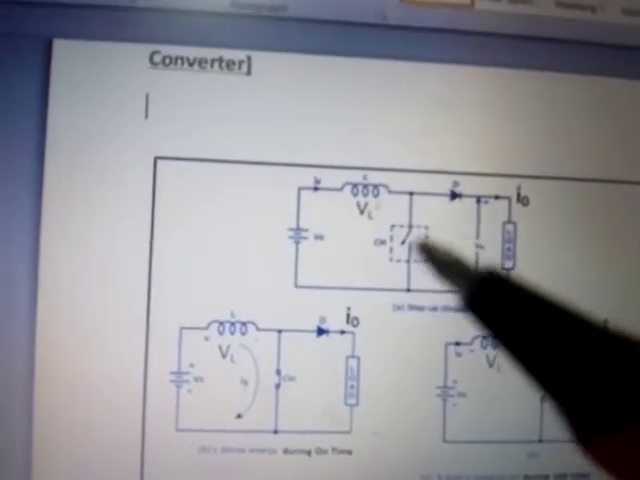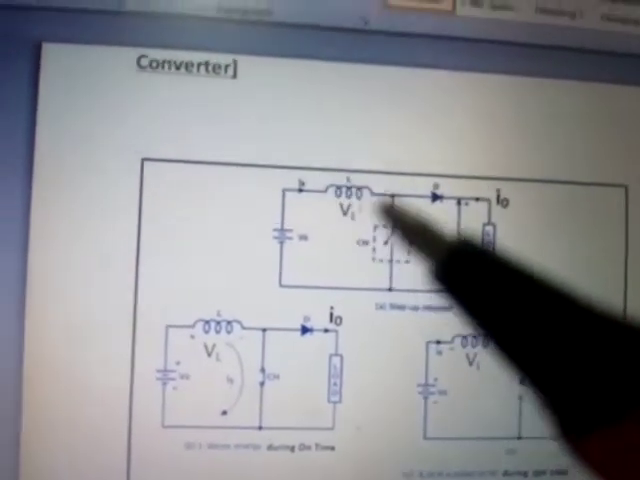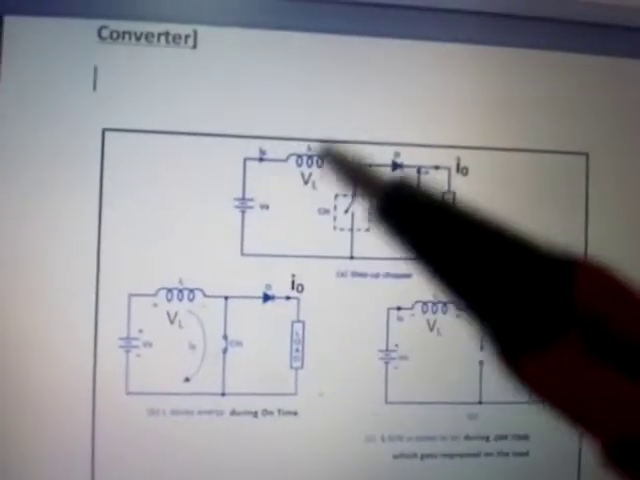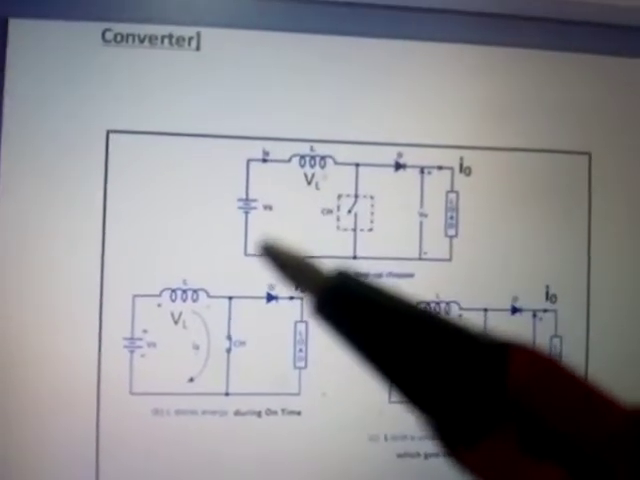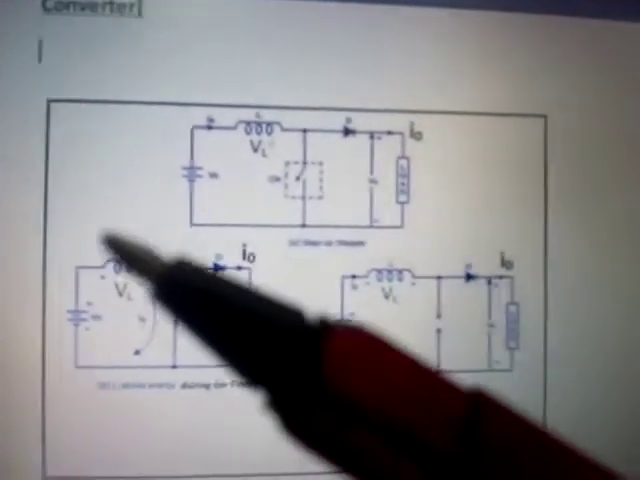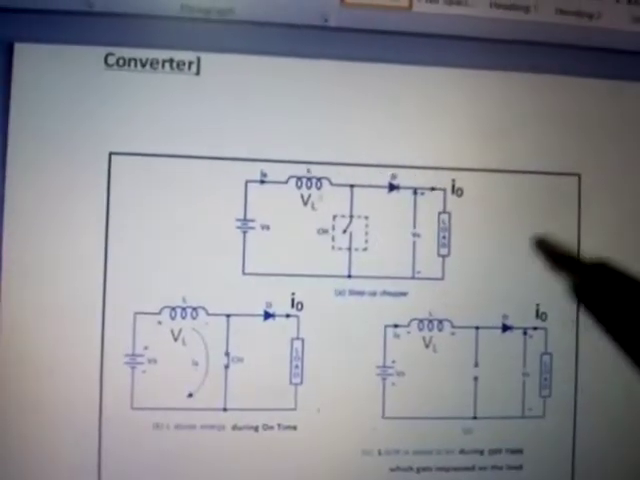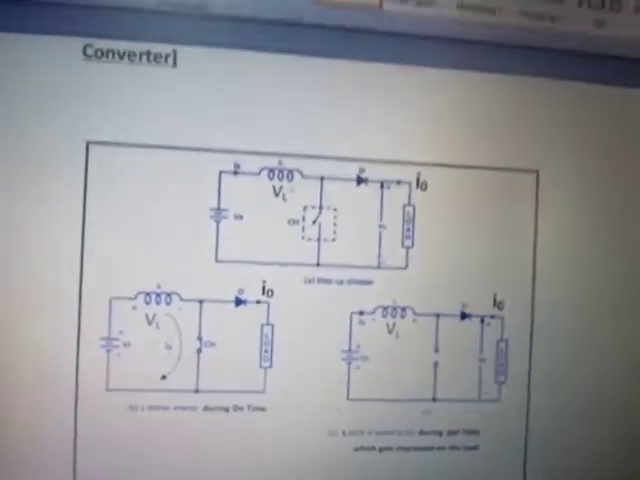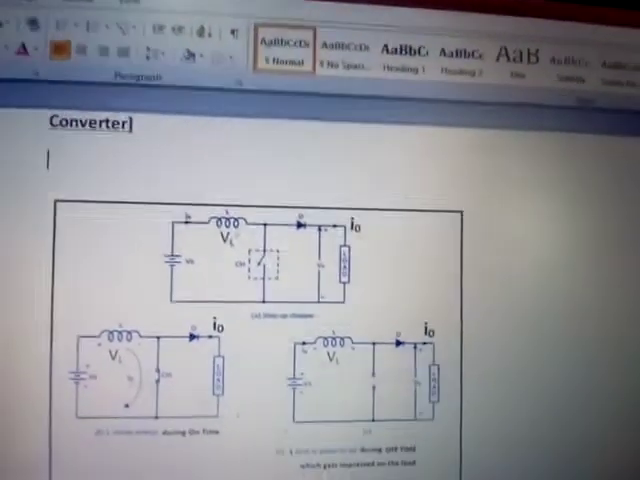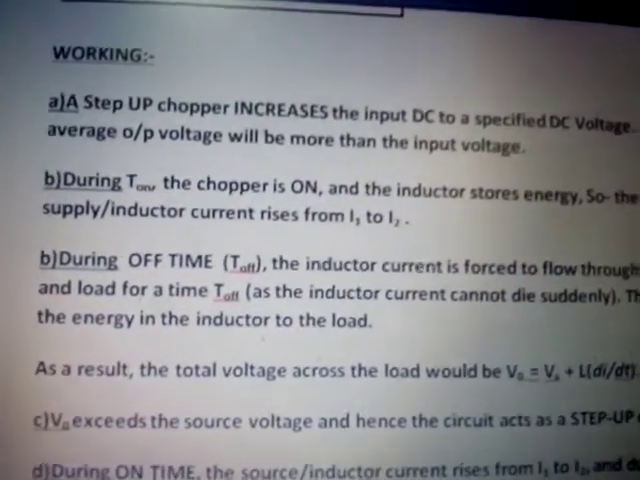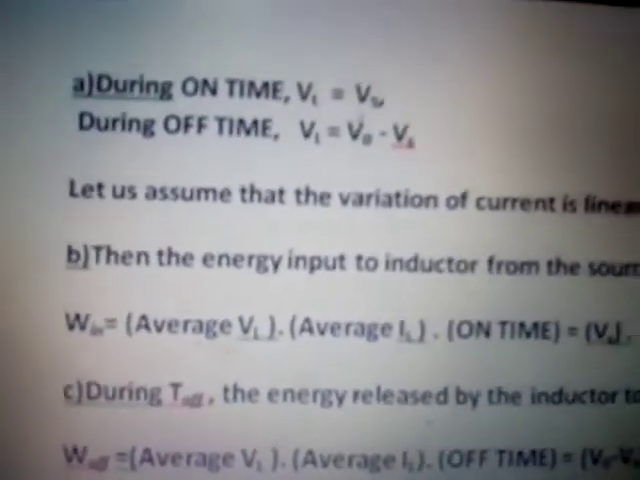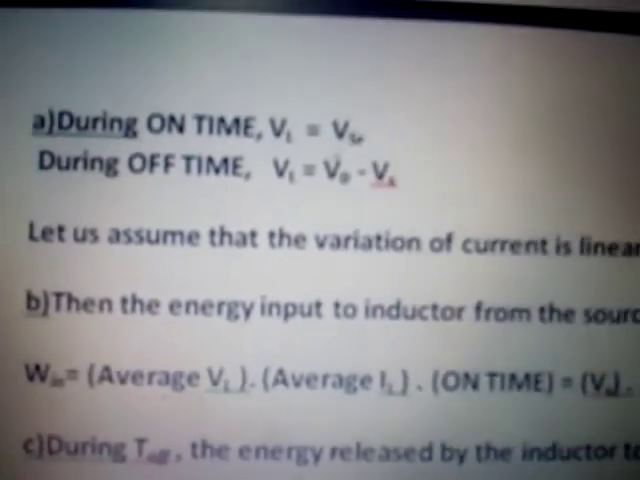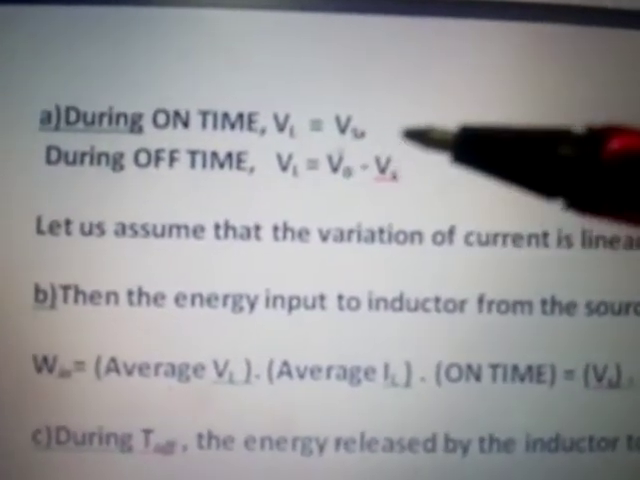During off time, when the chopper is off, VL will be equal to V0 minus Vs, because these two will be in the same polarity. Vs, source voltage, plus inductor voltage will be equal to load voltage. So inductor voltage will be equal to load minus source voltage. That is written here. During on time, this is the equation, and during off time, this is the equation.